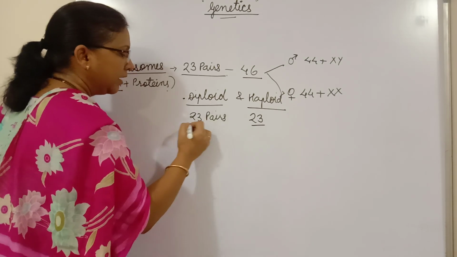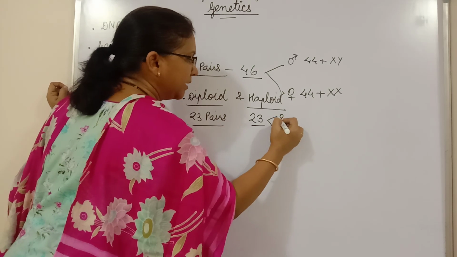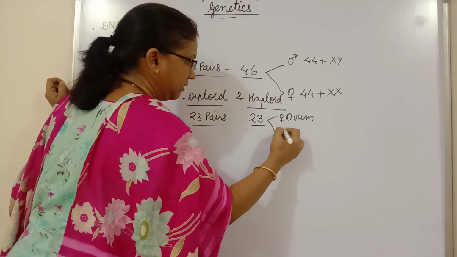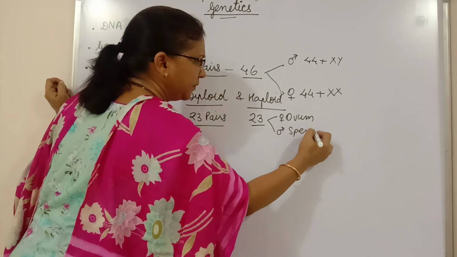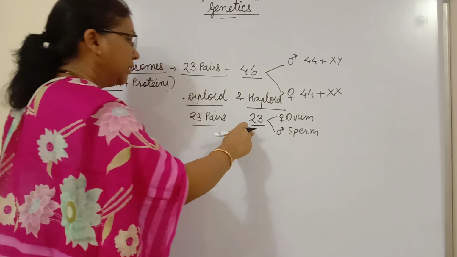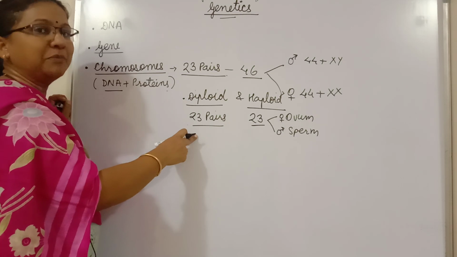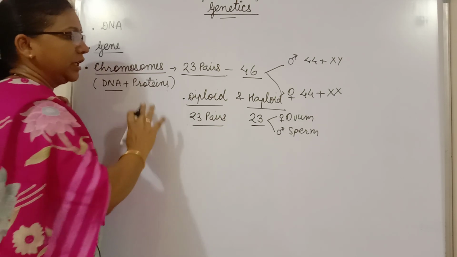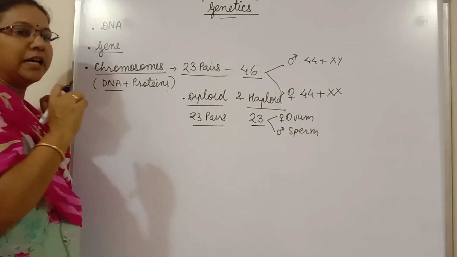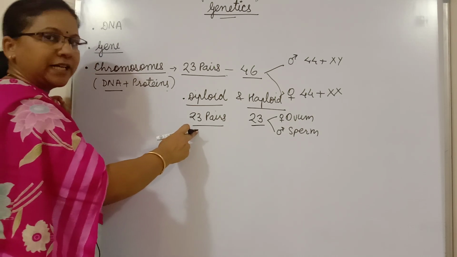For example, in the male and female gametes, the female ovum and the male sperm, only 23 chromosomes are present. But in all other body cells, 23 pairs of chromosomes are present, that means 46 chromosomes. So the complete set of chromosomes present within each cell is called a diploid cell, a karyotype, in which the chromosomes are present in pairs.